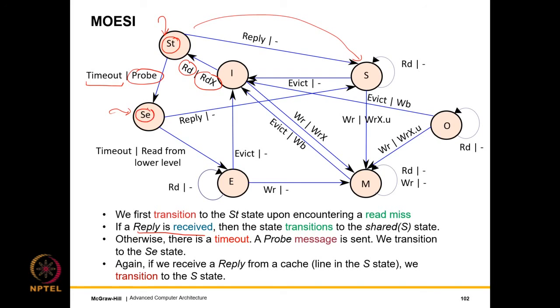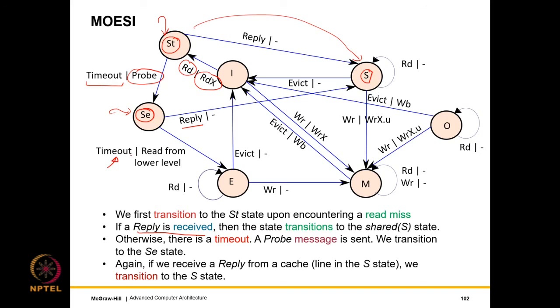So then we enter the SE state, where we wait for a reply to the probe message. If we get a reply, which means one of the caches had it in the shared state, we are happy. We transition to the S state and we resume our work.